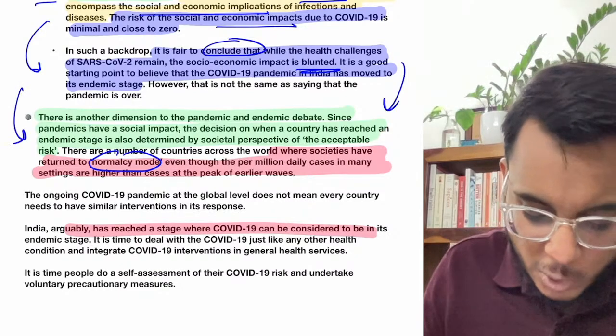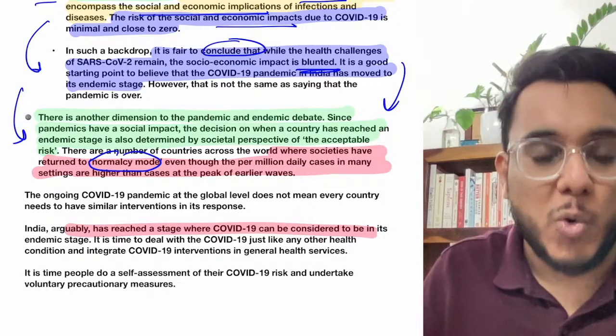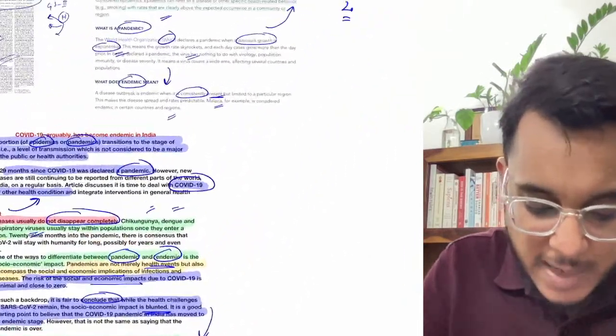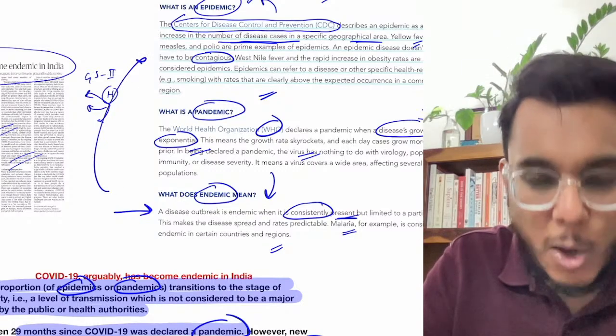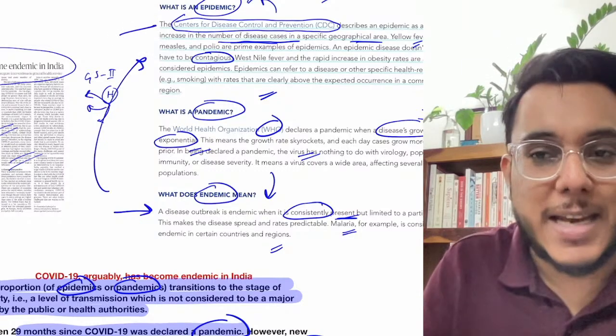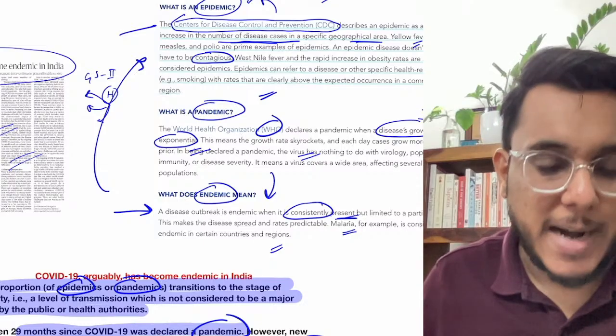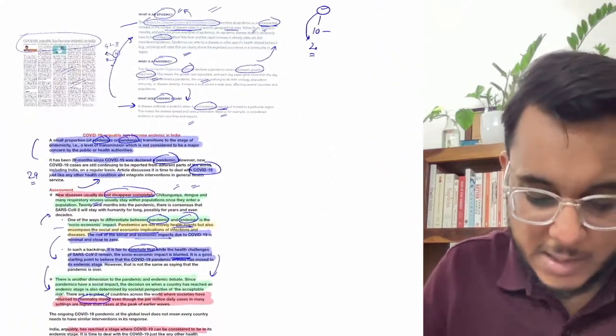So it has been said that today we also need to consider that COVID-19 has reached a stage where it has become endemic. Though there will be occasional cases which could be called an epidemic, it is surely not a pandemic. So this is something that has been provided in this particular article.